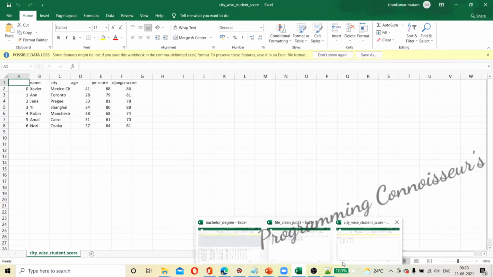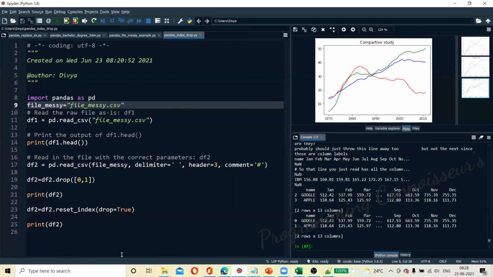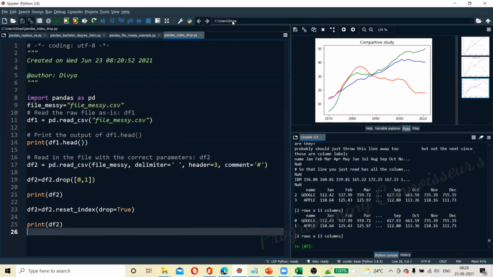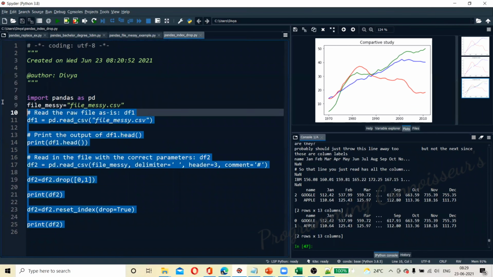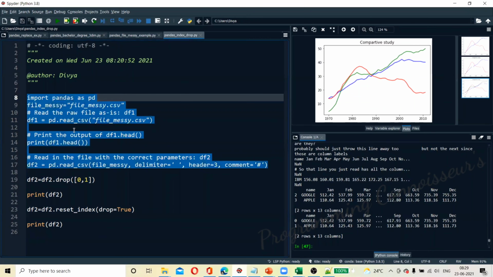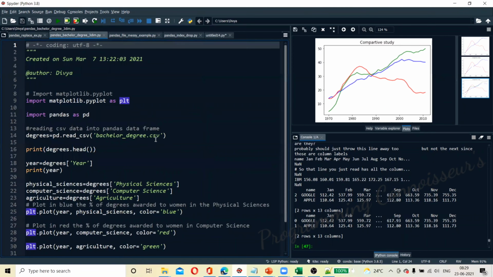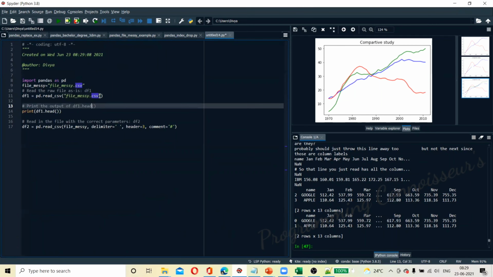So what we are going to see is how can I reset my index, that is the question. So now we will copy this data itself. We will change the file name to bachelordegree.csv, because we have read the data and played with that data. We don't want to see that file again and again.